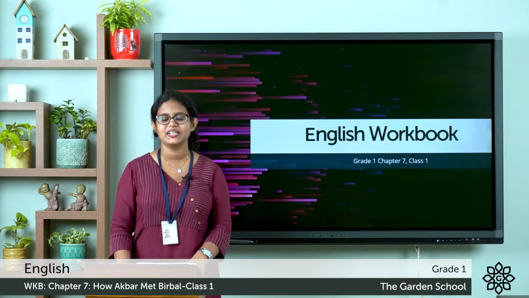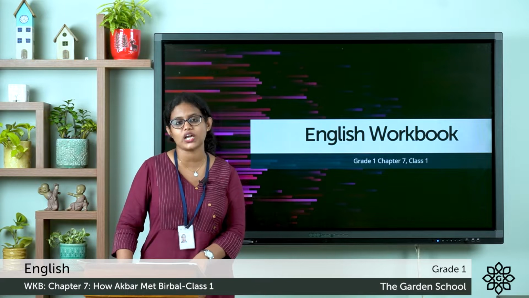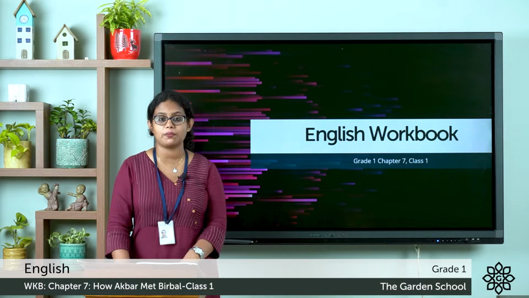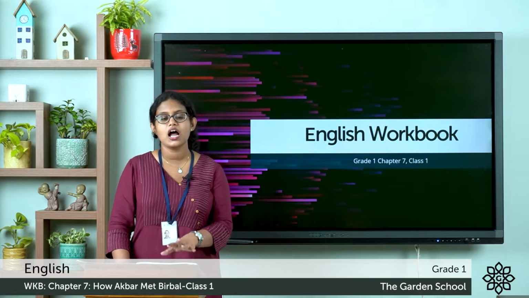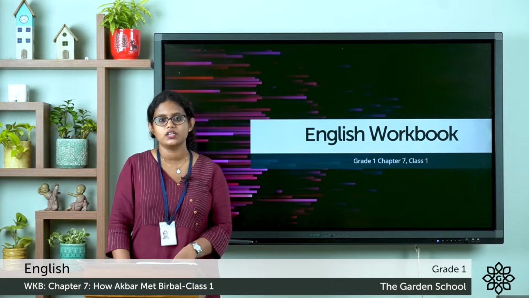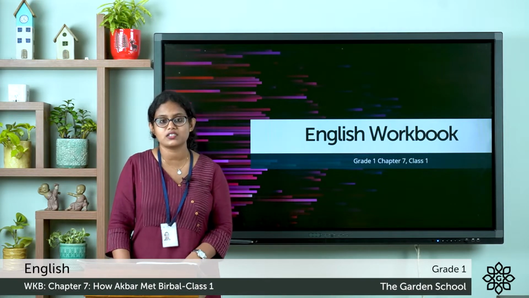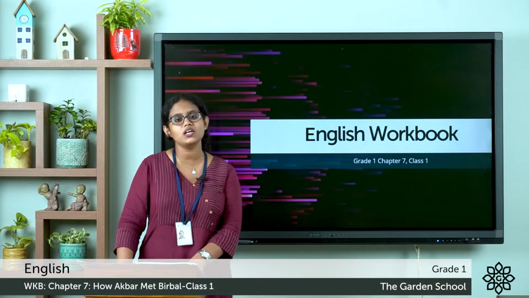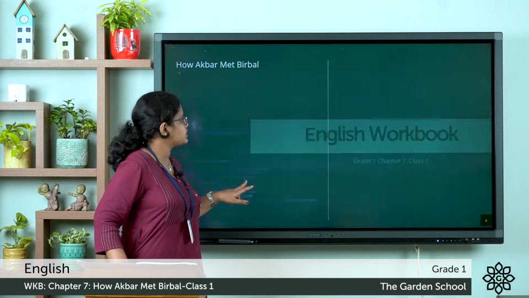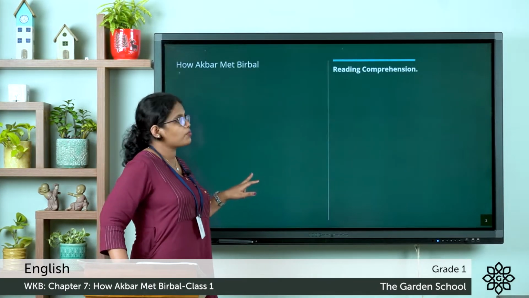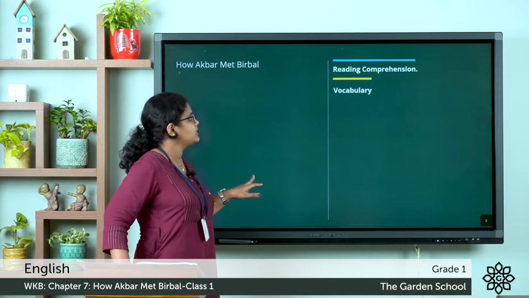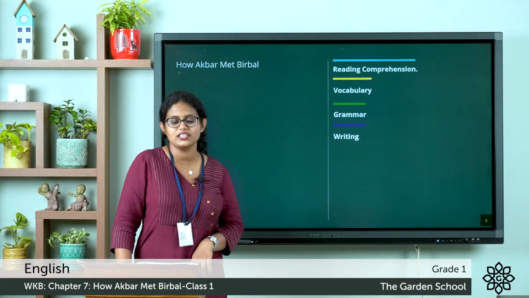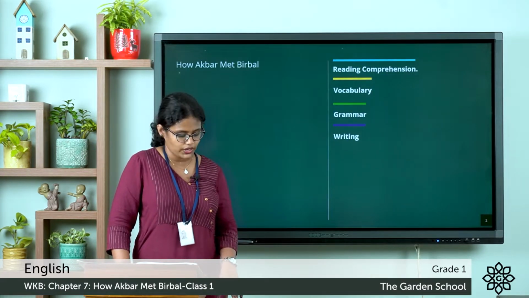Today, we are going to discuss the 7th chapter in our English workbook. The name of the chapter is How Akbar Met Birbal. This chapter is the link lesson of what we have learned in English Reader, that is, Birbal Solves a Problem. In this chapter, we will be discussing reading comprehension, vocabulary, grammar and writing. First, let's start with the reading comprehension.